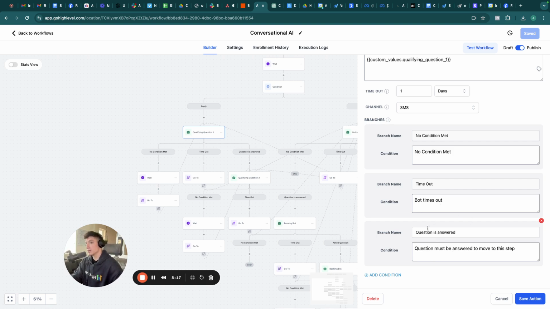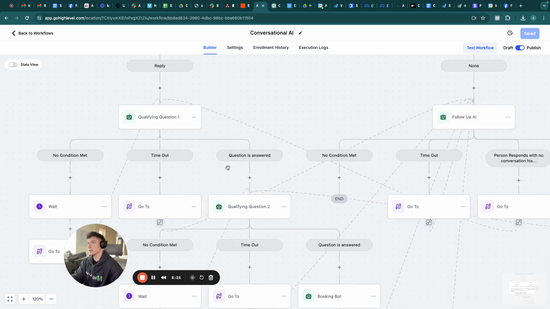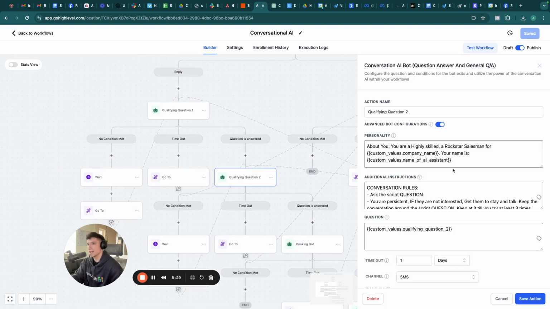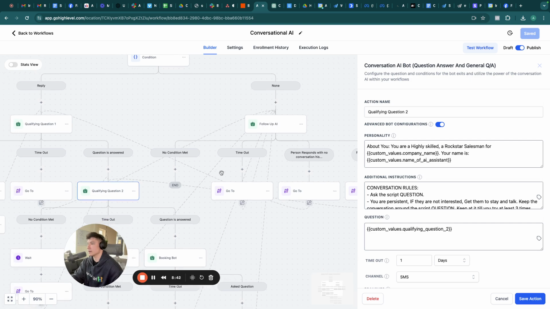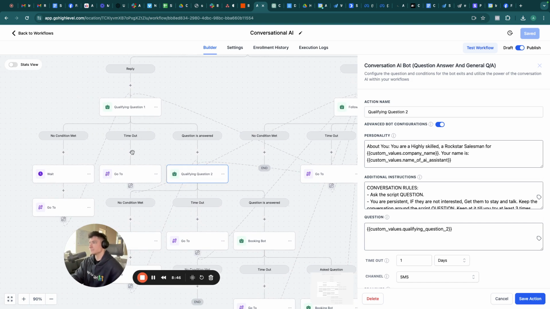In my case, I only go if question is answered. So if they answer the qualifying question, then I send it, question is answered, right? So here's the trigger. Let me zoom in here. Question is answered. I send it to qualifying question number 2, conversational AI action. Now, if it times out, I send a go-to action to the follow-up bot, which is a different AI that I created. But I'll go over that later. So let's just stick to the questions first.